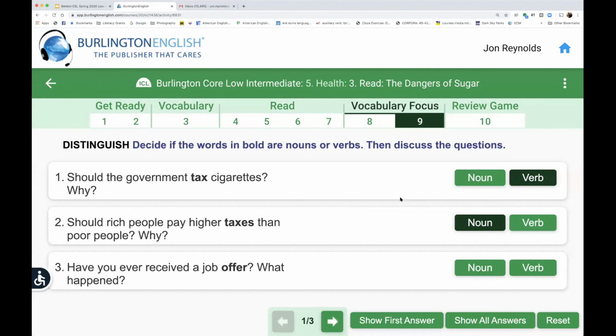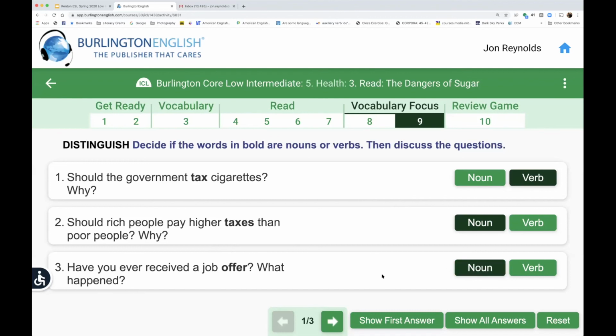The word is offer. Have you ever received a job offer? What happened? What about this one here? Offer. Is it being used as a noun or a verb? I see noun. A few people, and Ozim says verb. I'll give you a hint. If you notice the word offer, I do see a word before it, the word job. In this case, the word job is probably describing the word offer, but we'll choose noun here and see.